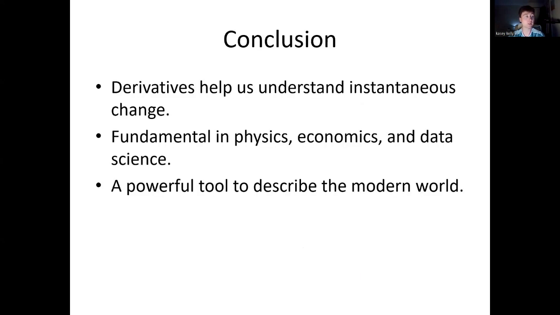So in conclusion, the paradox of the derivative, how we can measure change at an instant, has been a central question in mathematics for centuries. Thanks to the work of Newton and other mathematicians, we now have a powerful tool to understand instantaneous rates of change, whether in physics, economics, or data science. Derivatives help us better understand the world around us, and they form a basis of much of modern science and technology.